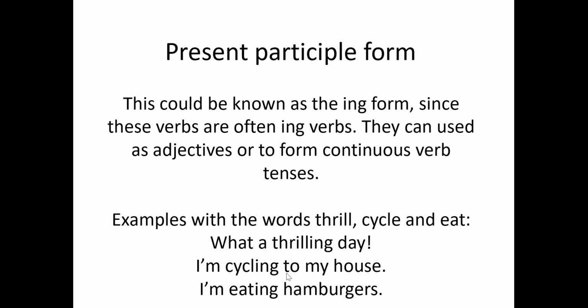Because we won't have finished cycling till we get to the house. So this is talking about an action that is happening right now and will most likely continue into the future. I'm eating hamburgers, and until I finish eating these hamburgers, I will not have eaten them all, right?